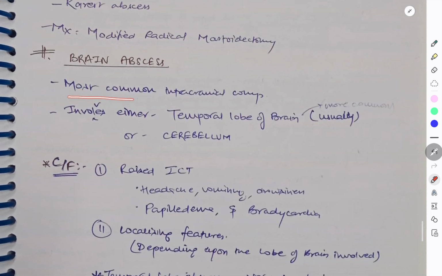Coming to the brain abscess, that is very important here. It is the most common intracranial complication. So what are the lobes involved? The temporal lobe of the brain is more commonly involved than the cerebellum.